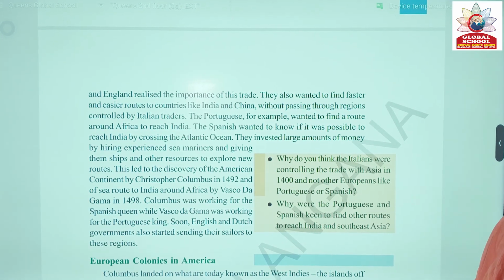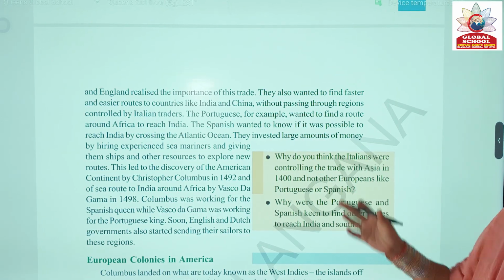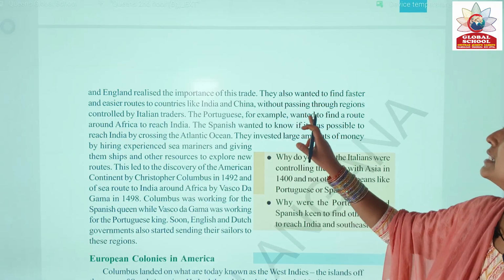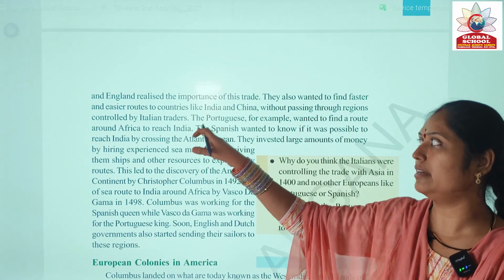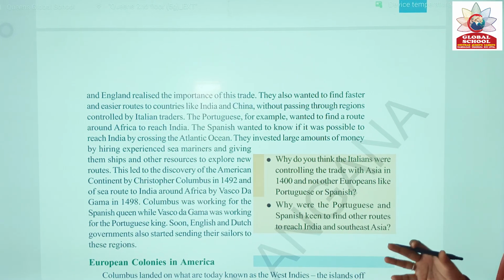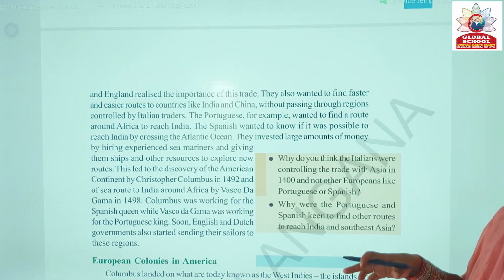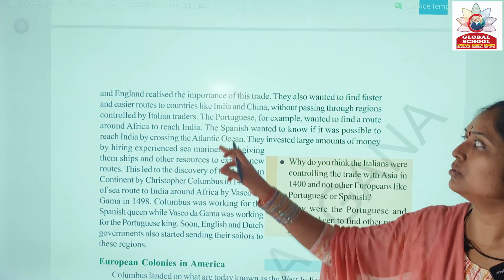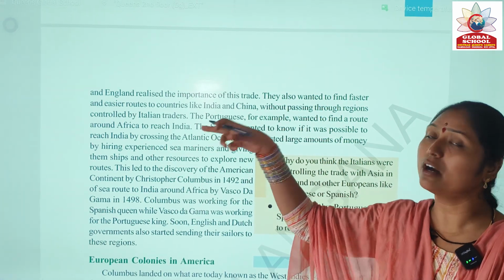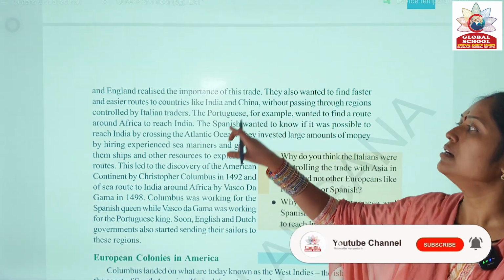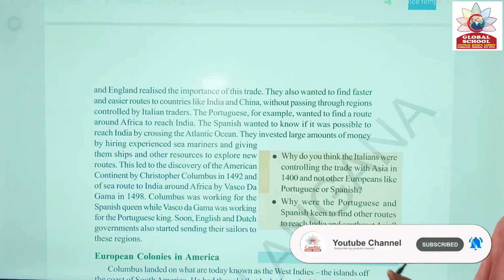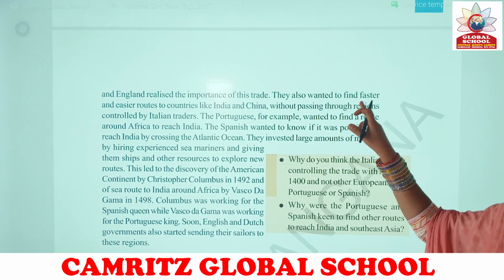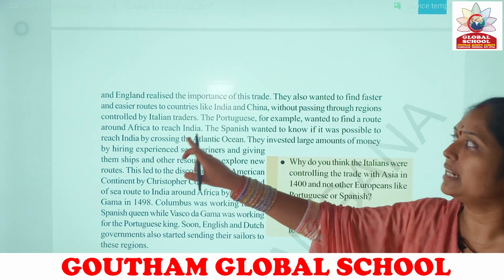So the European countries wanted faster and easier routes to India and China without passing through regions controlled by Italian traders. They wanted fast, easy routes because exotic goods were produced in India and China. They wanted to capture those goods and make huge profits from them, so they wanted to find faster and easier routes.